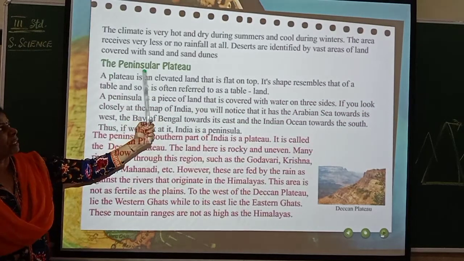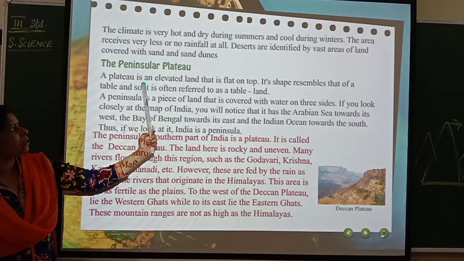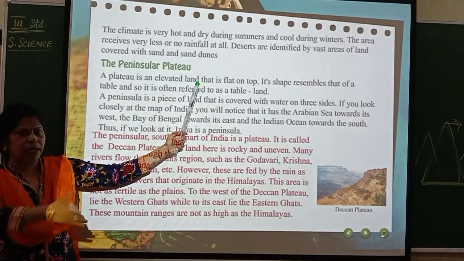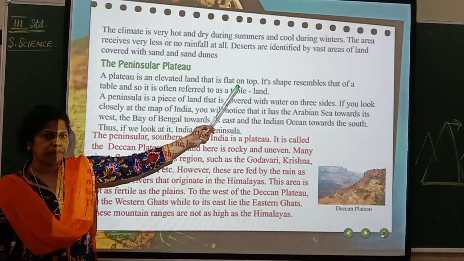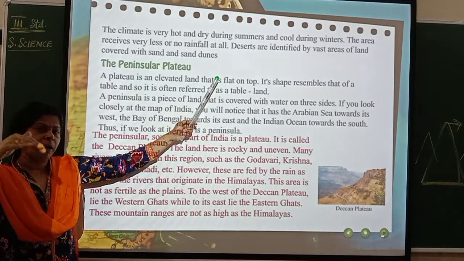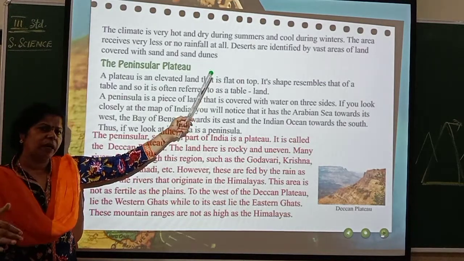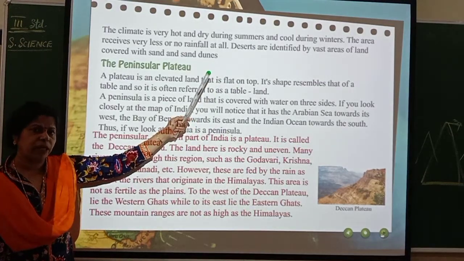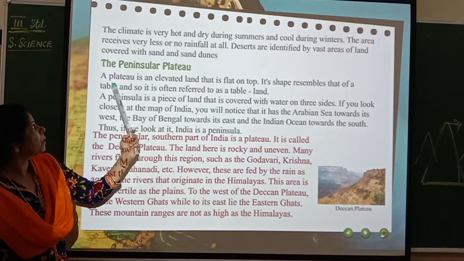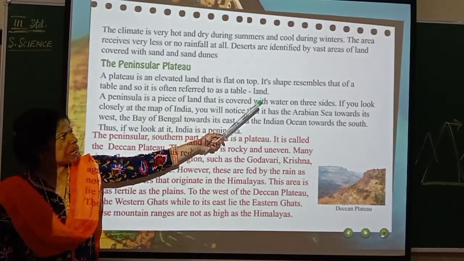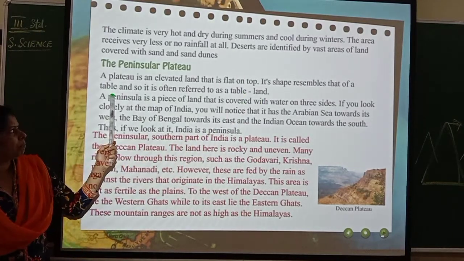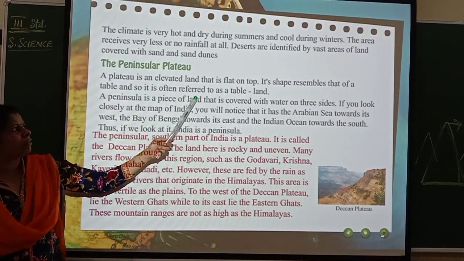Now let us see the peninsular plateau. A plateau is an elevated land, meaning a raised land that is flat on the top. But in a mountain, the top will be in the form of a sharp pointed edge. Its shape resembles that of a table, and so it is often referred to as tableland.